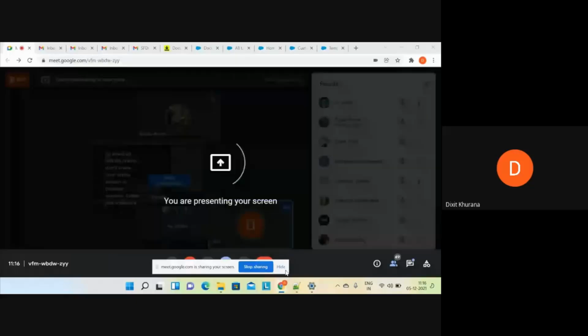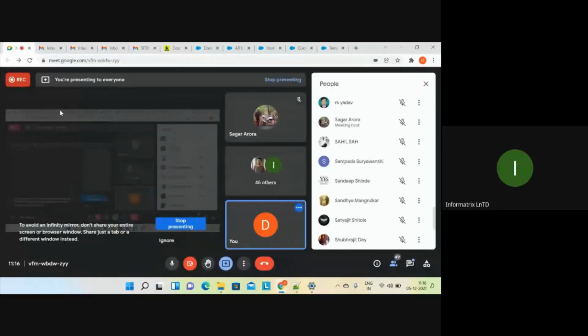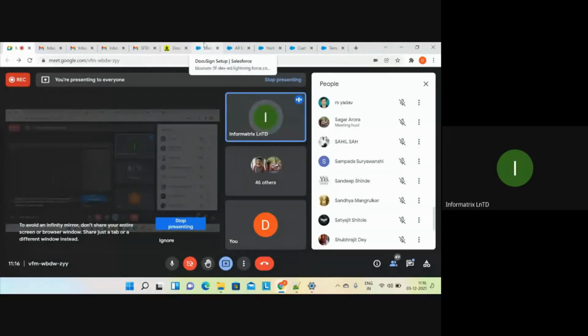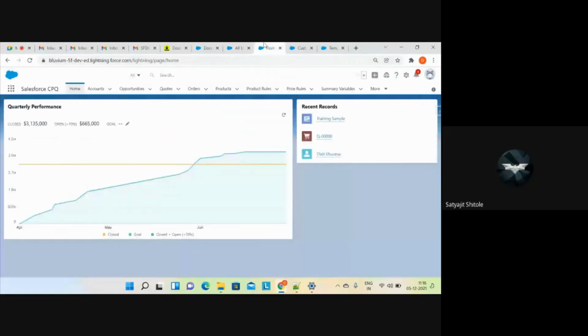So I can share my screen and quickly start with the DocuSign session. Let me know, Aniket, if the screen is visible. Yeah, it's visible. Can you confirm, everyone? Yes, Dikshit, it's visible.